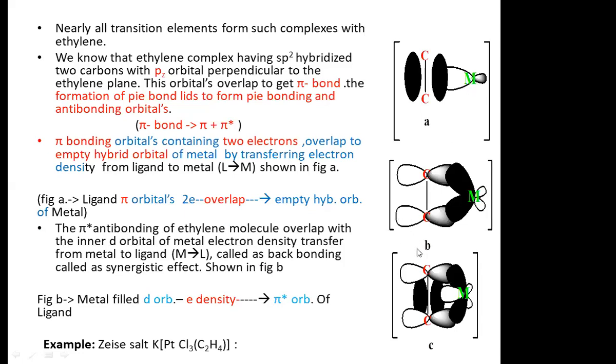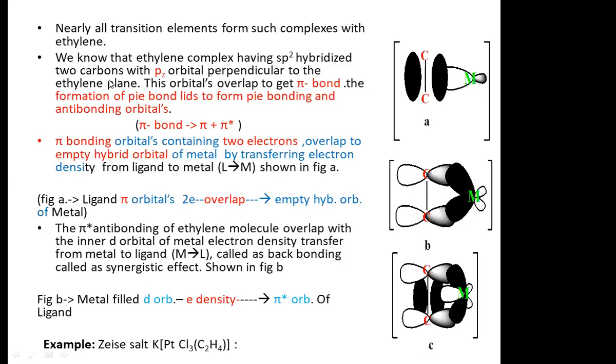Figure B shows the carbon-carbon ethylene molecule having empty pi antibonding orbitals, and the metal having a filled d orbital. C is a combination of both figures A and B. In short, we explain all these figures.